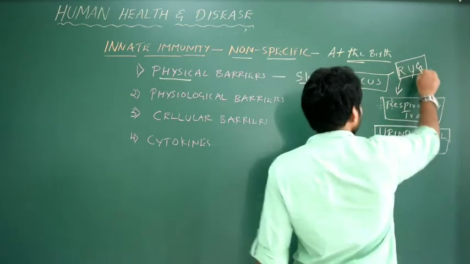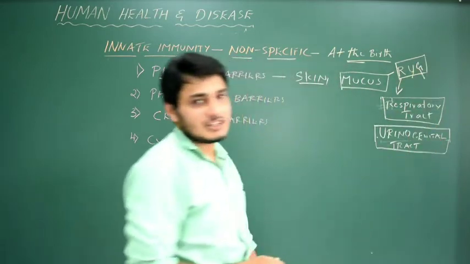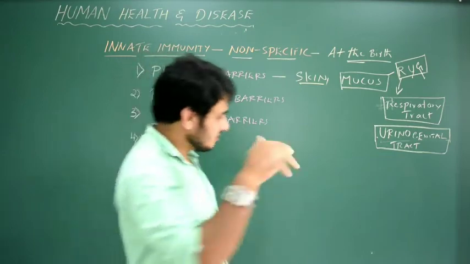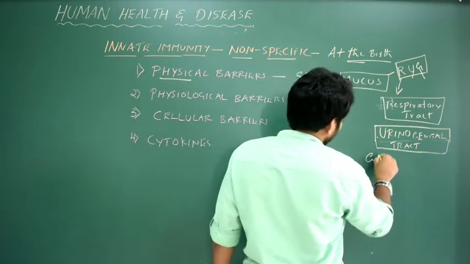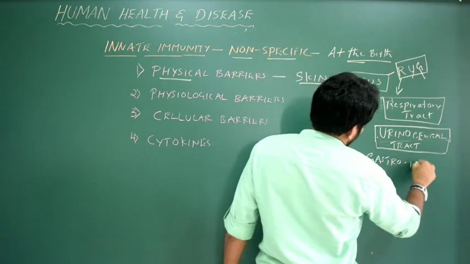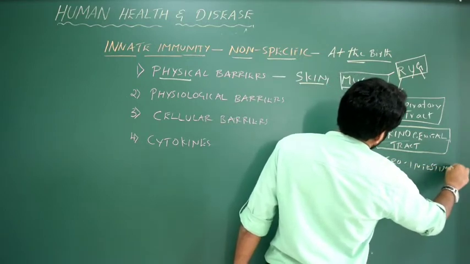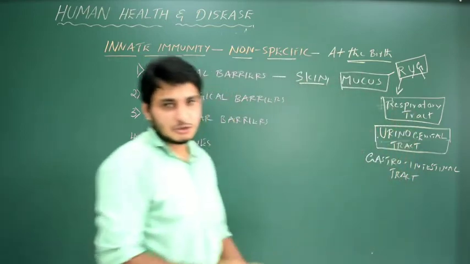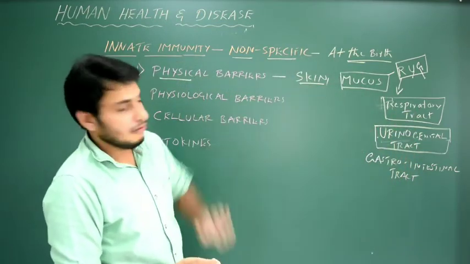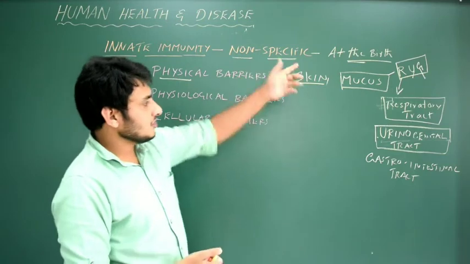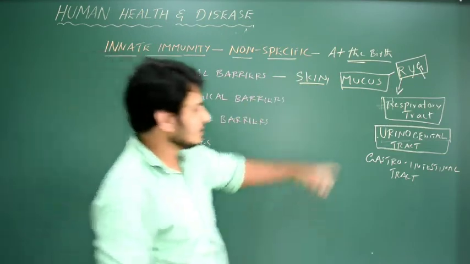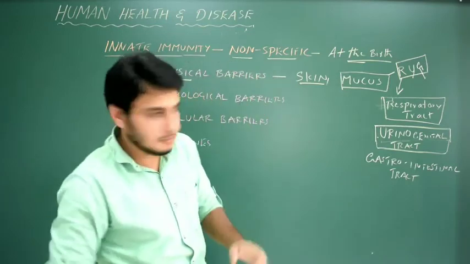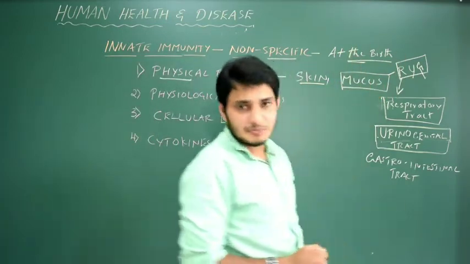The last one, this is also very important. Through food, microorganisms can take entry into our stomach and intestine. Still, the mucus is there, that is in our gastrointestinal tract. Please note this point. Very important, you get this question: where exactly is the physical barrier, that is mucus, present or secreted by the cells of? Respiratory tract, urinogenital tract, gastrointestinal tract. Very simple.